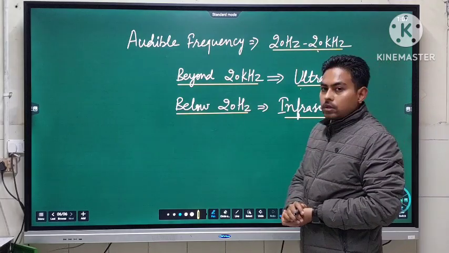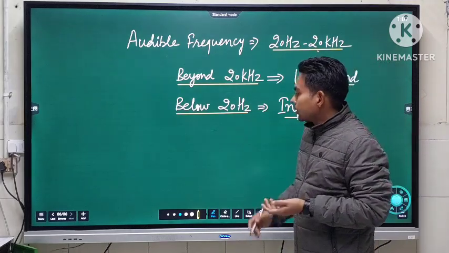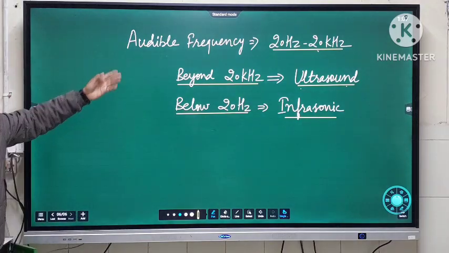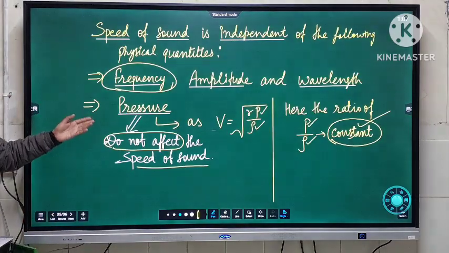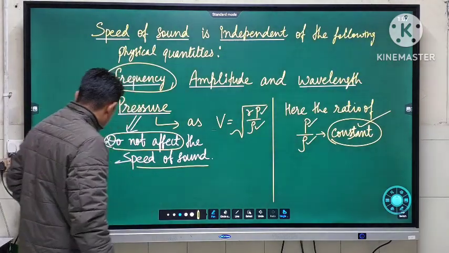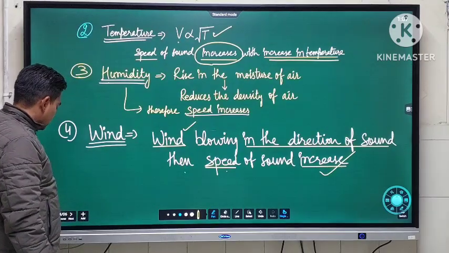So this is all. In this revision class we discussed many things. First of all, these frequency ranges, the factors which are affecting the speed of sound, and the factors which are not affecting the speed of sound.